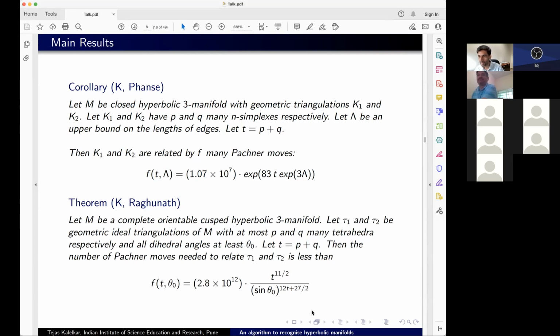Sorry, but this measure, he didn't have any geometric... No. Yeah. So his result is in that sense much stronger because he's actually approaching the original homeomorphism problem. So his is not just for manifolds with one of the 8 geometries, because it's a combined manifold, in the sense that you haven't broken it up into pieces. So there is no geometry over there. He's actually just doing purely topological techniques. The lengths of the edges and the angles also don't feature in his bound. No, because they're not geometric triangulations. They're just topological triangulations. Ah, I see. So there is no geometry in the manifold at all. It's a topological manifold.